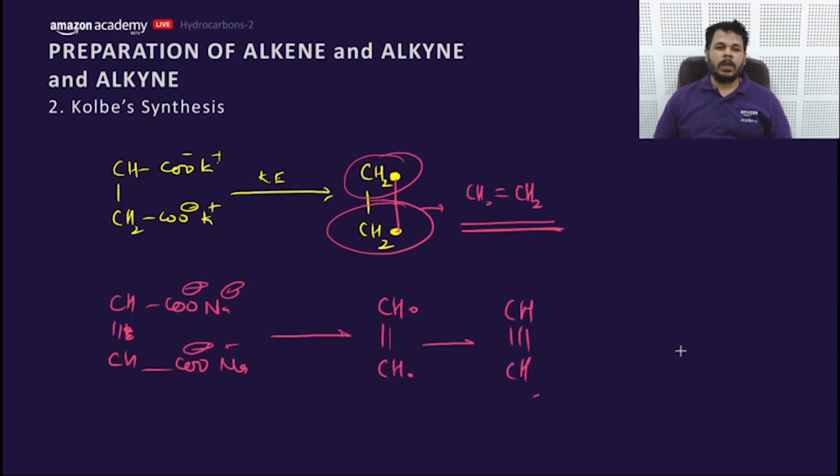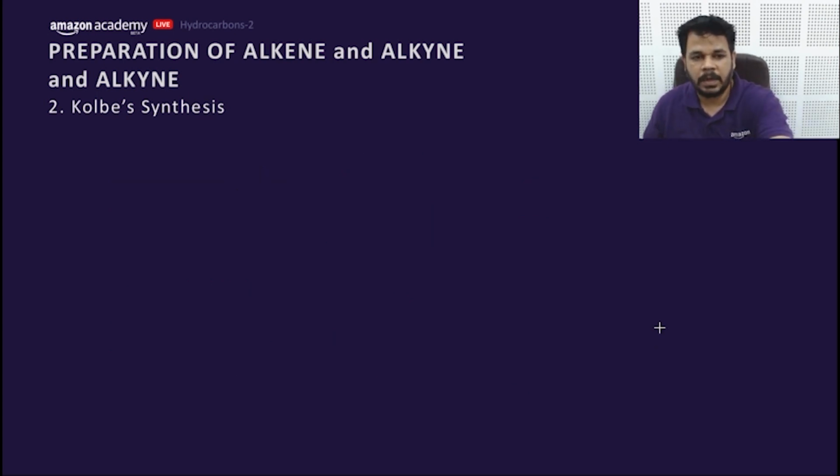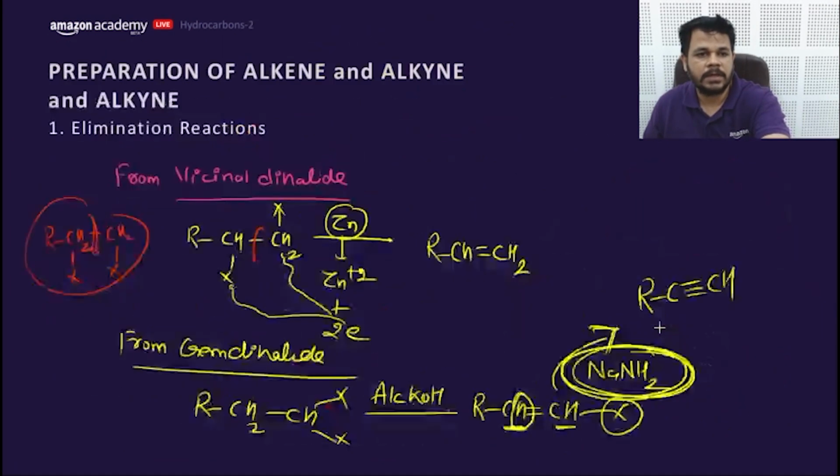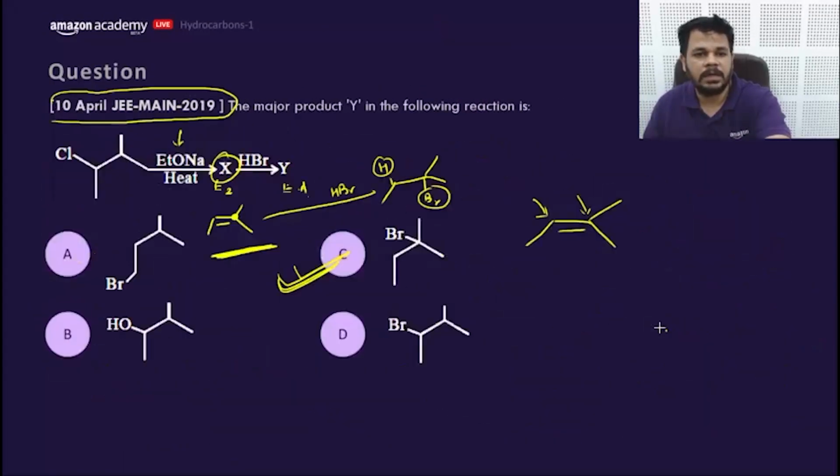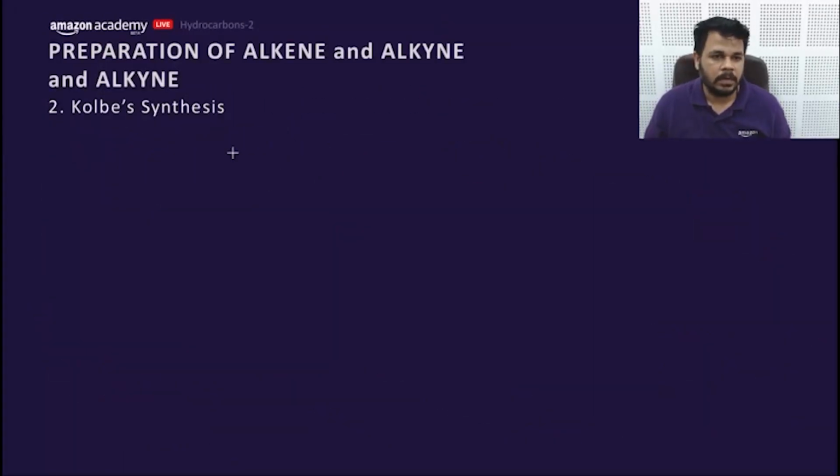Kolbe electrolysis is very easy, we need not discuss this more, but the next part I want to discuss is that some more elimination parts are remaining, that is syn elimination.